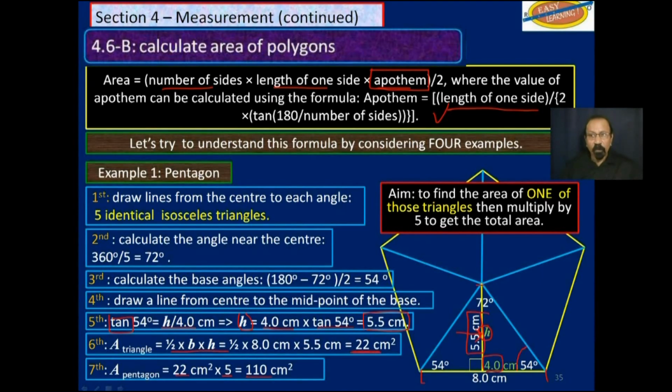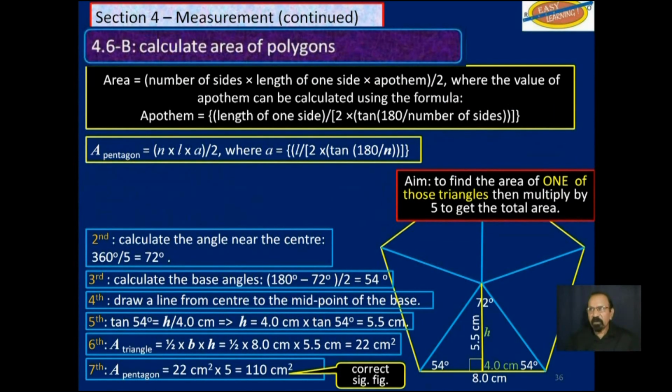Now, we have reasoned out how to find the apothem. You can, of course, use this formula here to find the apothem, and we will look at that right now. If we try to use this formula up here, let's first calculate the apothem and then substitute that in this formula here. We know the length of one side. We know how many sides the polygon has.